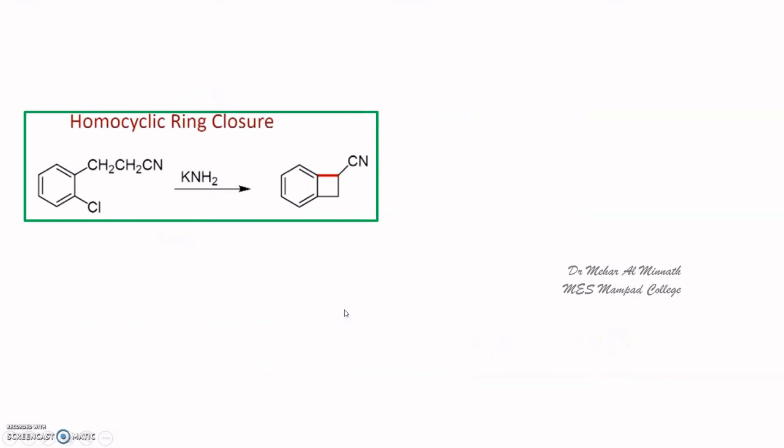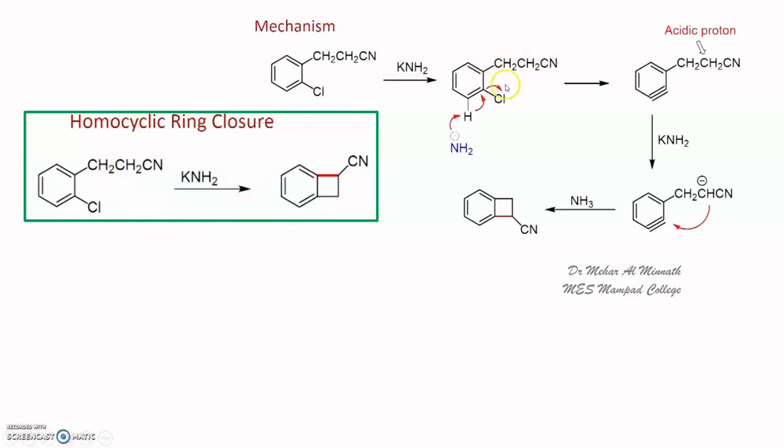Alright, now another important reaction is homocyclic ring closure. Again, it is a nucleophilic substitution reaction. So this carbon, you can see the mechanism over here. The benzyne is formed here with the removal of HCl, and once the benzyne is formed, this hydrogen is acidic here, this proton can be removed, and then ring closure happens. So you have 1, 2, 3, 4, a 4-membered cycle is formed. So intramolecular ring closure or homocyclic ring closure happens.